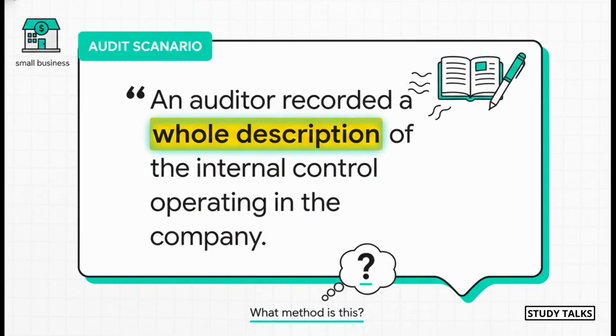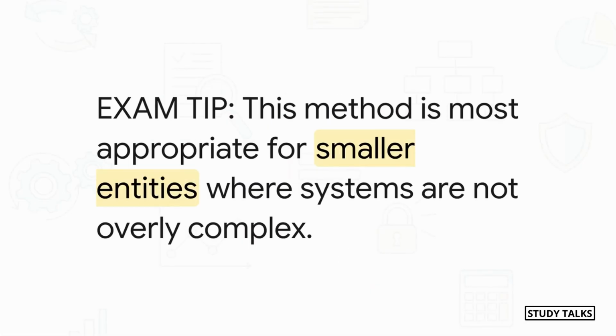Now, of course, ICAI won't just ask you for a dry definition. No, they'll give you a scenario just like this one. We've got a small business, and the auditor creates a whole description of the control system. So what method are they using here? Exactly, it's a narrative record. And here's the crucial exam tip you need to write down. The fact that it's a small business is the huge clue. This method is pretty much perfect for smaller companies with straightforward systems, but trust me, it can get way too complicated for big, complex corporations.